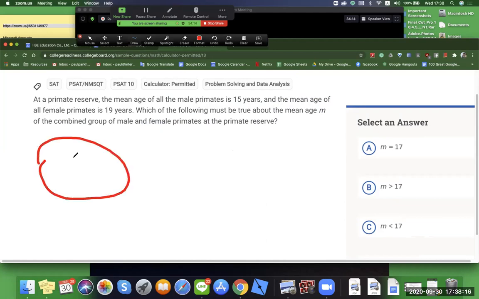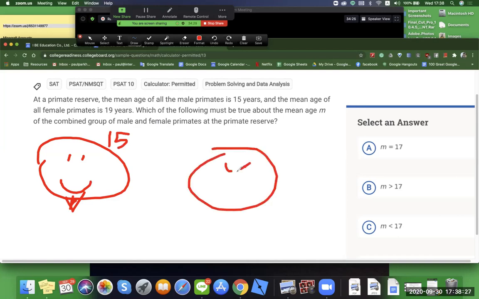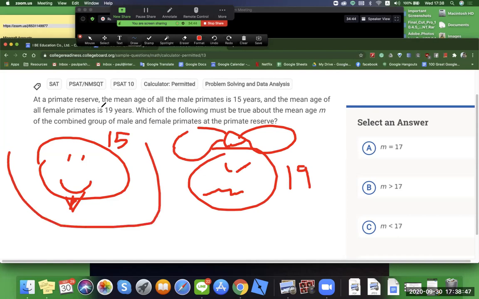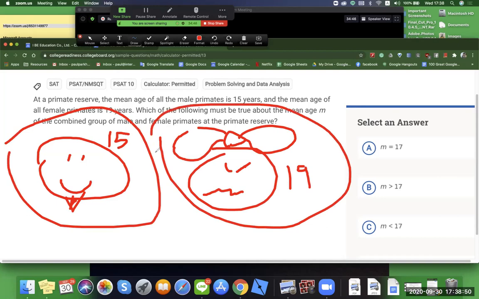So we'll give them mustaches or goatees. The goatees are 15. And then our monkeys, we'll make them a little angry and they'll have bows. And then this is funny. I hope nobody gets mad at me. Okay, let's see, which of the following must be true? So this represents a group. Which of the following must be true about the mean age M of them together?